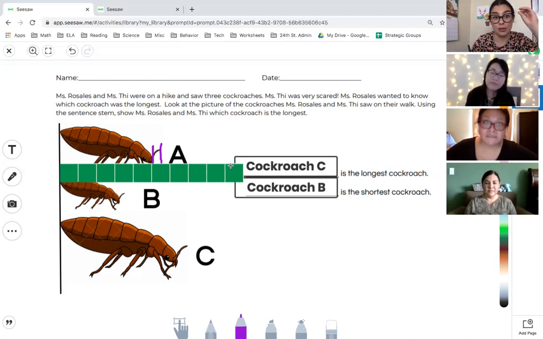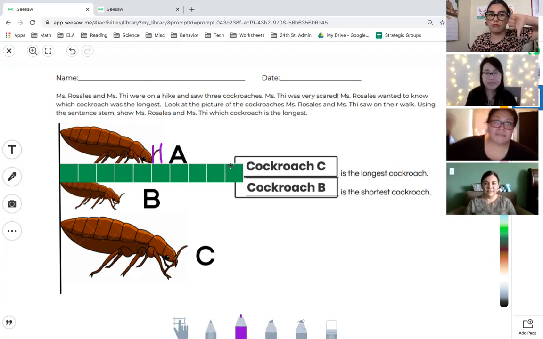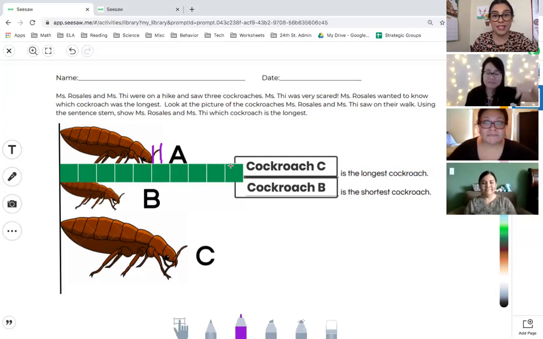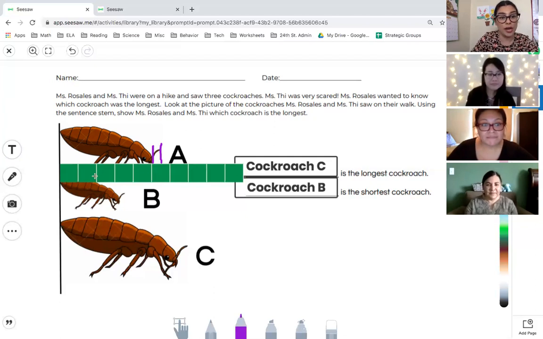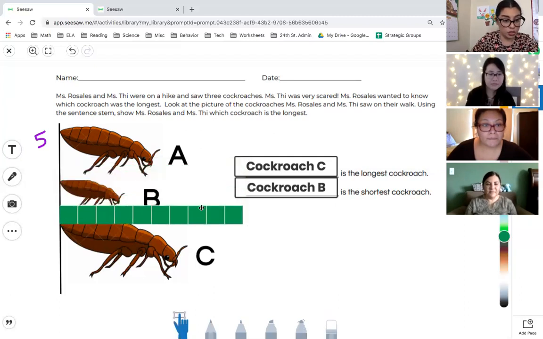So what are we thinking, teachers? Do we want to include the antenna for this, or do we not want to include it? So give me a thumbs up, thumbs down. All right, let's not include it for this time, and we'll just use the tip of their nose. So let's count how many squares long this cockroach is. So we see 1, 2, 3, 4, 5. So this cockroach is 5 squares long, okay? All right, so now let's erase that and let's move our measuring tool to the next cockroach.